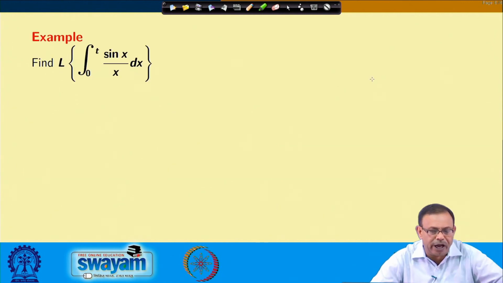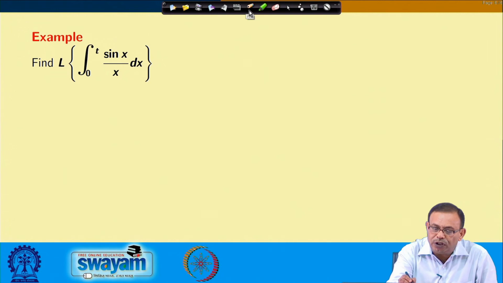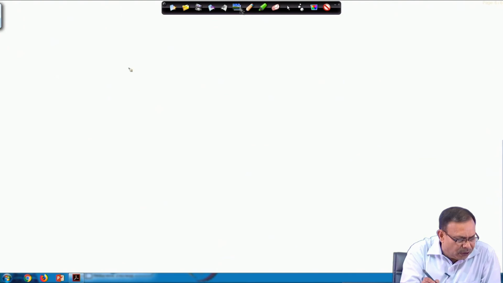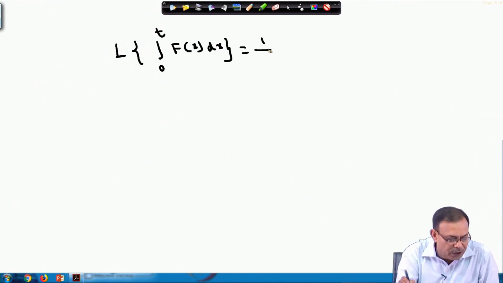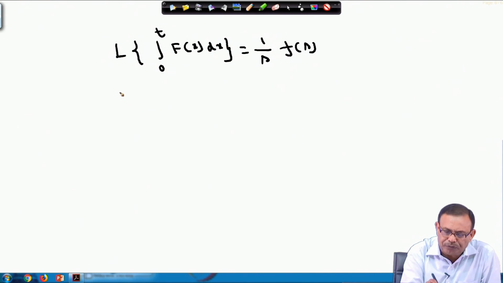Now, let us take another example, the Laplace transform of the integral from 0 to t of sin x / x dx. For this one, you have this formula, I think you remember: the Laplace transform of the integral from 0 to t of f(x) dx equals 1/s times F(s), where F(s) is the Laplace transform of capital F(t).